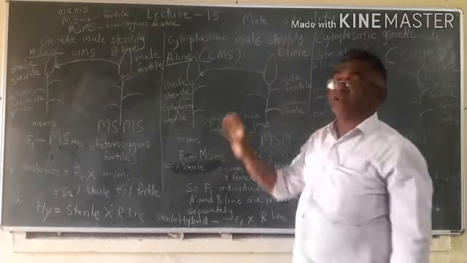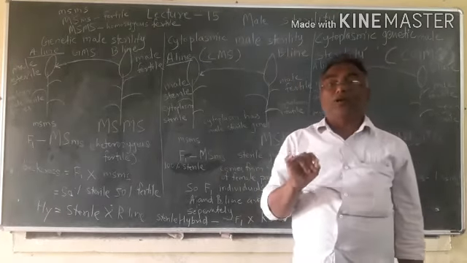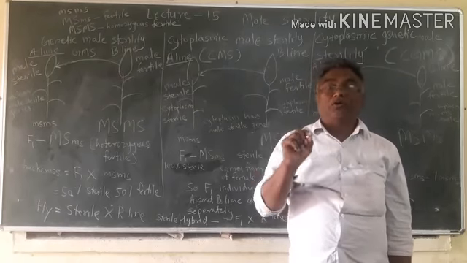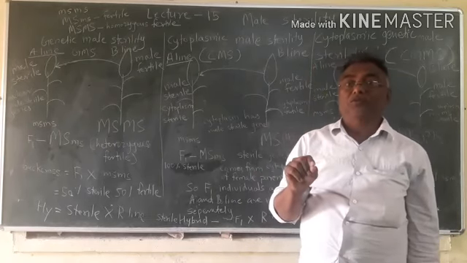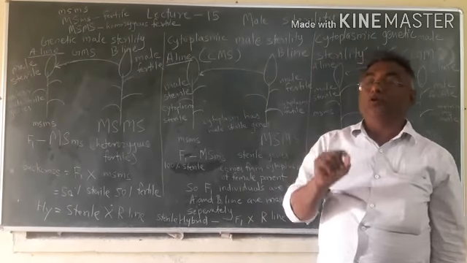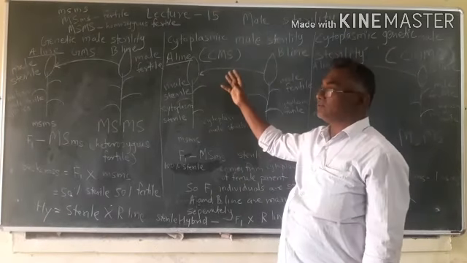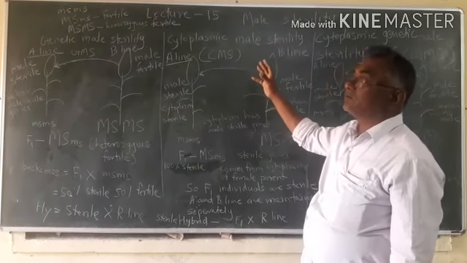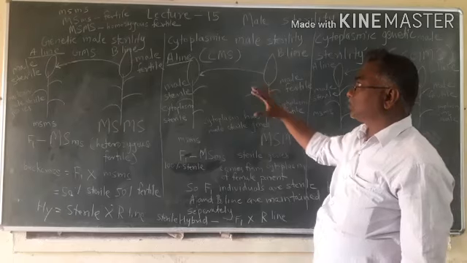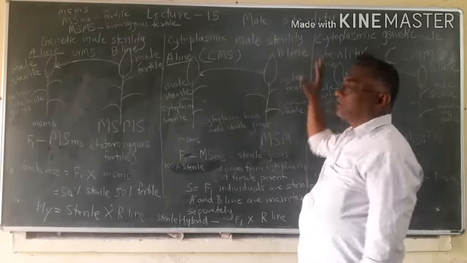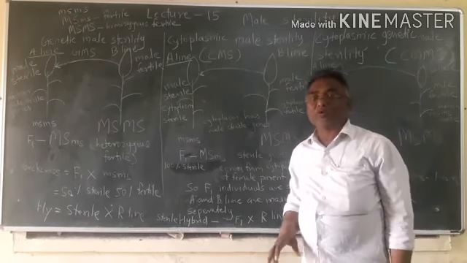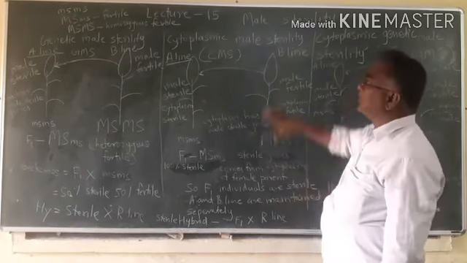Cytoplasmic male sterility is not affected by environmental conditions such as sunlight and temperature.